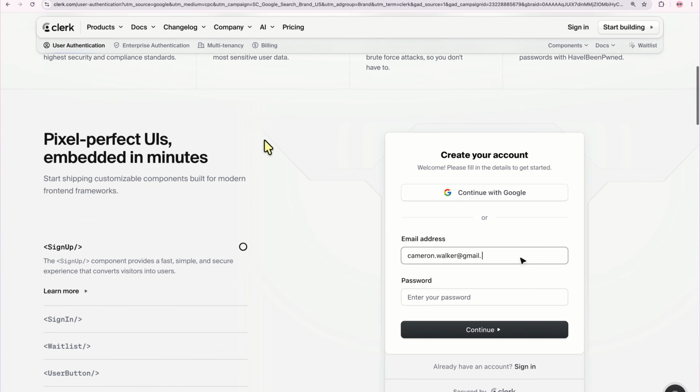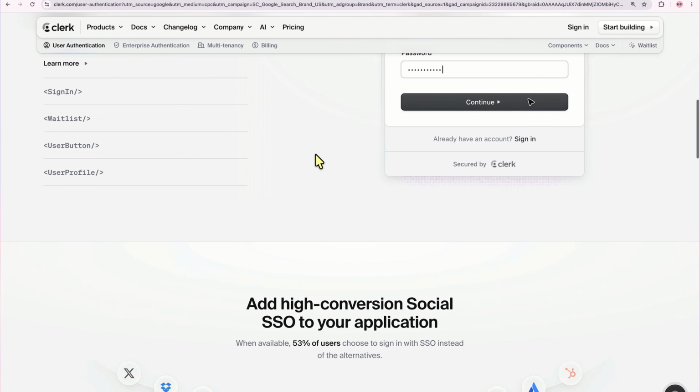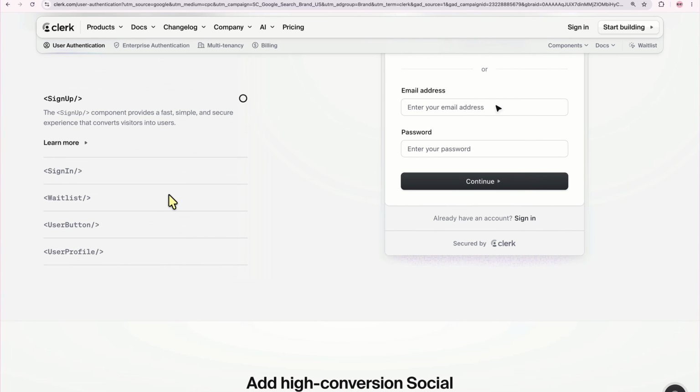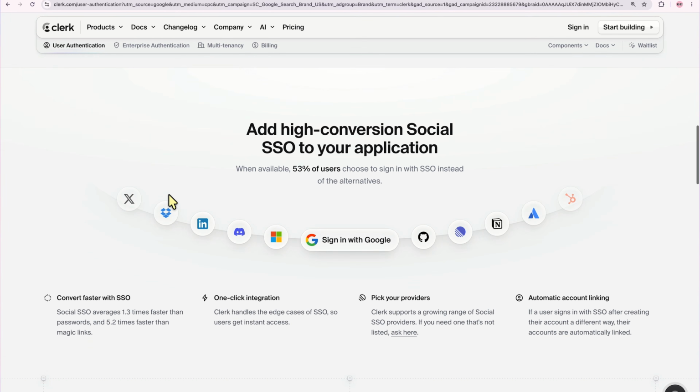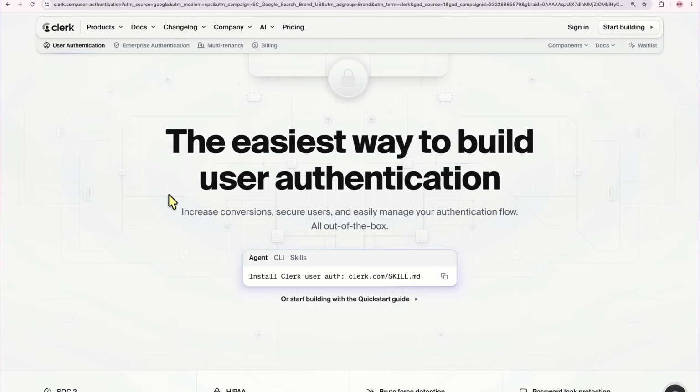Clerk is honestly amazing. You get pixel perfect UI. It's embedded in minutes. You have a bunch of components. These are all React components, so you can pretty much just drag and drop. You have a variety of different sign-in options, and all of this is easily manageable because they will manage all the users for you. But at the same time, you might feel like, you know what, I'm happy with Clerk for now, but I want to eventually own my users. I don't want Clerk to do it. There are literally options in the dashboard where you can just download all the users so you can manage it on your own. But why do that when a solution like this exists so you can focus more on an AI application?